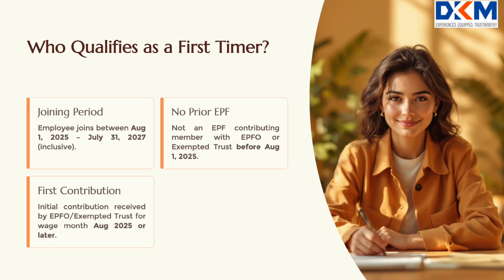Who is a first-timer? Any employee whose date of joining an establishment falls between 1st of August 2025 and 31st July 2027, both dates inclusive, and who was not a contributing member of the Employees Provident Fund or an exempt trust prior to 1st of August 2025. Their contribution is received in the EPFO or an exempt trust for the first time for the wage month of August 2025 or later.